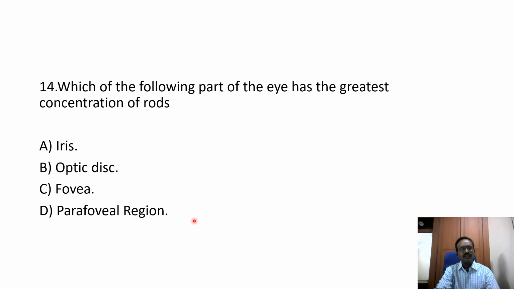The largest number of rods is seen in the parafoveal region, about 160,000 rods per millimeter square. This is the correct answer. So option D, the parafoveal region, has the greatest concentration of rods, 160,000 rods per millimeter square.